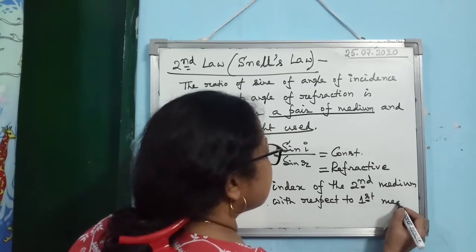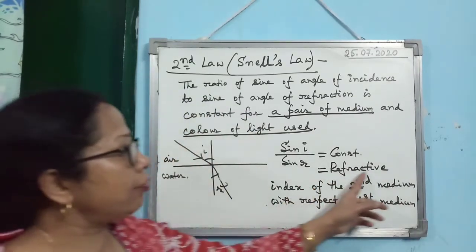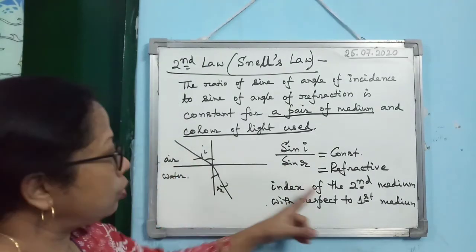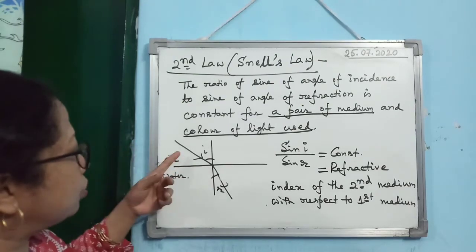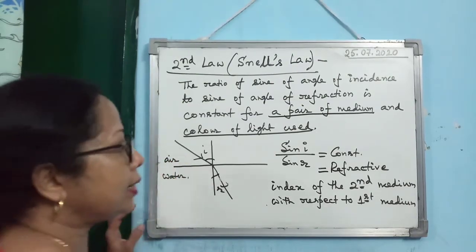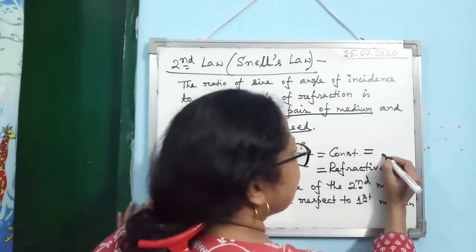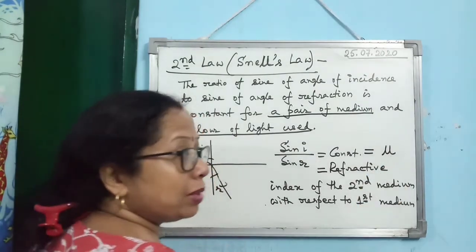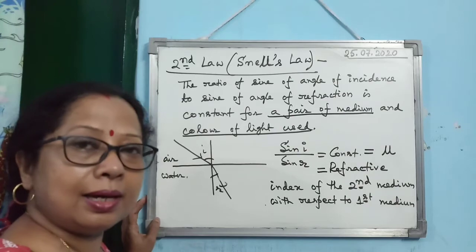Alright. This constant is known as refractive index. Whose refractive index? That you understand. Whose refractive index? Of the second medium with respect to the first medium. Alright. And we write like this. Here also we use a Greek letter, and you see how I am writing. This is known as mu. Okay. This is known as mu. It is a Greek letter.